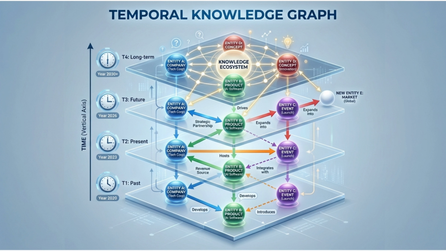Graphs also excel at temporal reasoning when combined with time-aware indexing. What was the status of Project X on January 15th? How has the risk profile evolved over the past quarter? Who approved what and when? Temporal knowledge graphs, like those built with Graphiti, add the dimension of time to your relationship data.